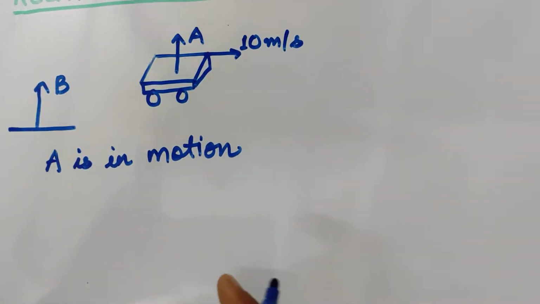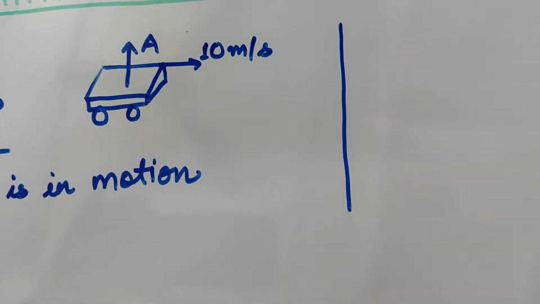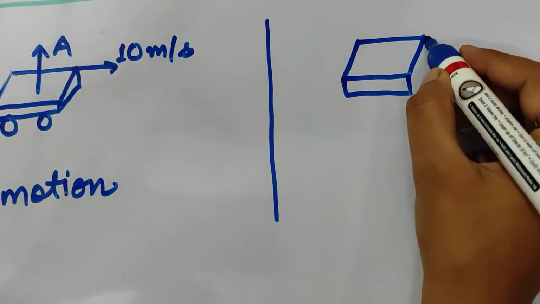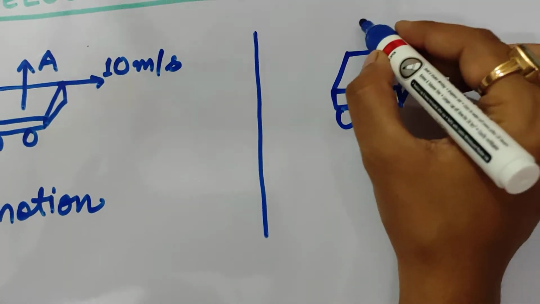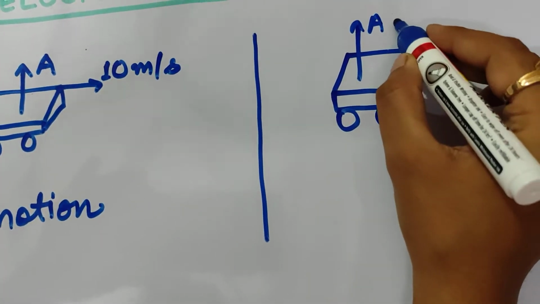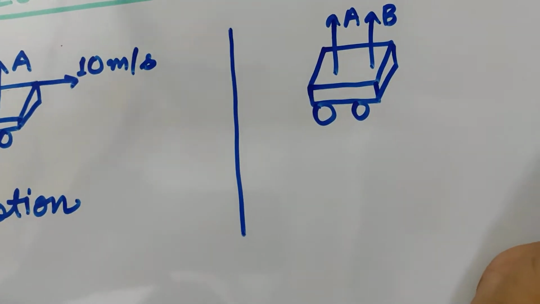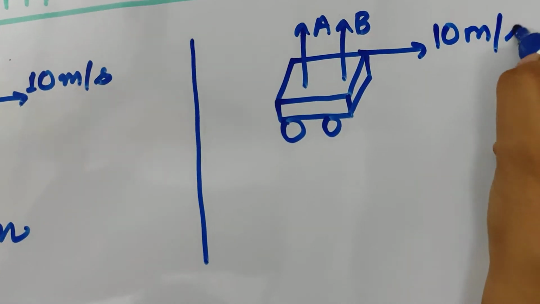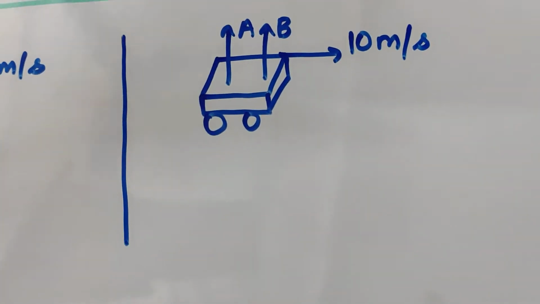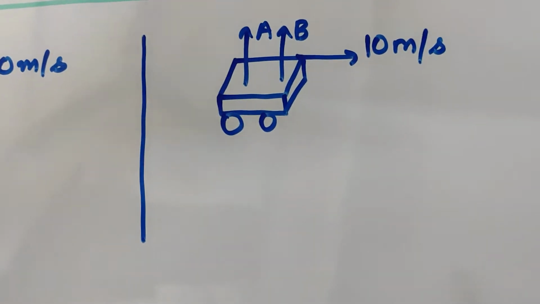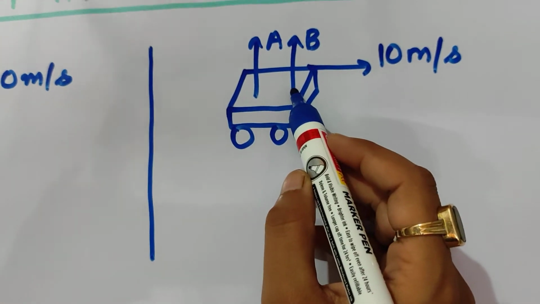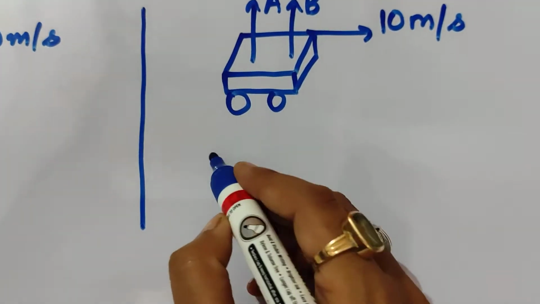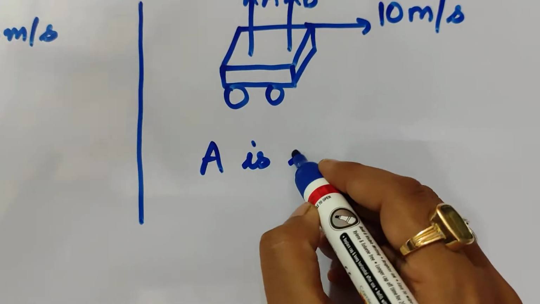But if we reverse the case, or if I say that now on this trolley both A and B are standing and this trolley is moving with speed 10 meter per second in this direction. Now what will happen? If B observes the position of A, what will he find? That A is at rest.